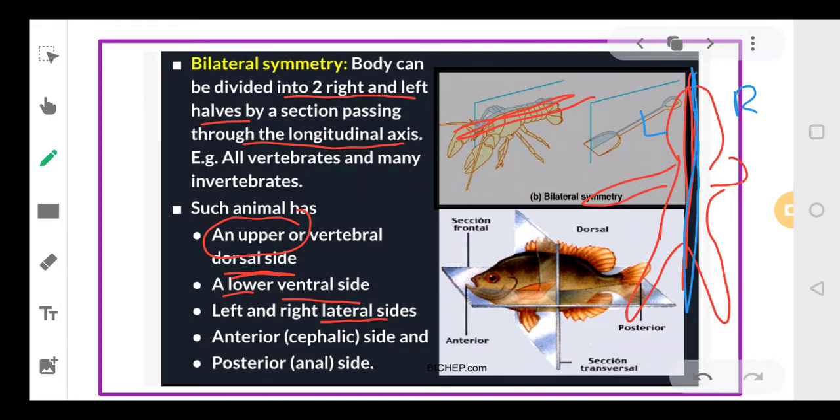Okay, clear everyone? So one will have a dorsal side, it will have a ventral side, then we will have two lateral sides. Then where mouth is, we call it as anterior side, and where tail is, we call it as the posterior side. So we have dorsal side, ventral side, lateral sides, then we have the anterior and the posterior side. Okay.